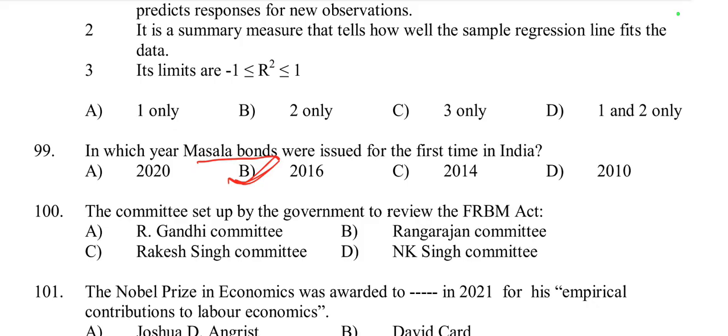These bonds allow Indian borrowers to raise funds in the foreign market while protecting themselves from currency fluctuation, as the repayment of these bonds is made in Indian rupees rather than a foreign currency. The first masala bonds were issued by the International Finance Corporation in 2016, a significant development in India's financial market, expanding the options for external fundraising. So here 2016 is right.